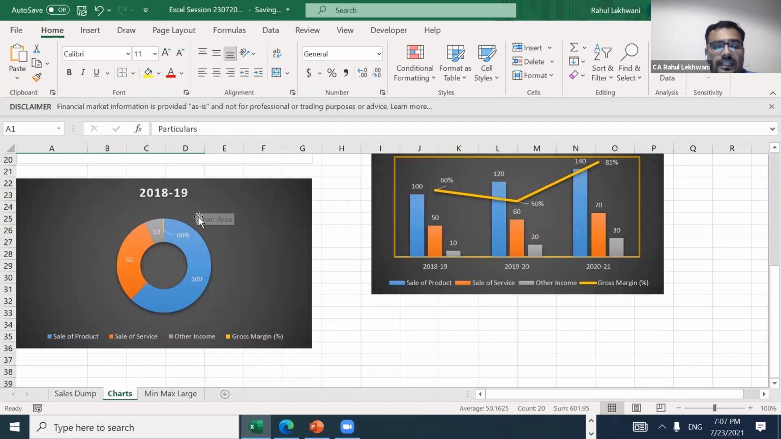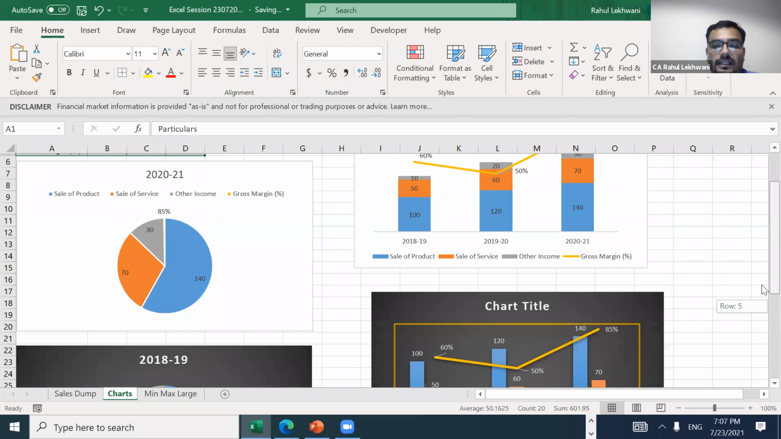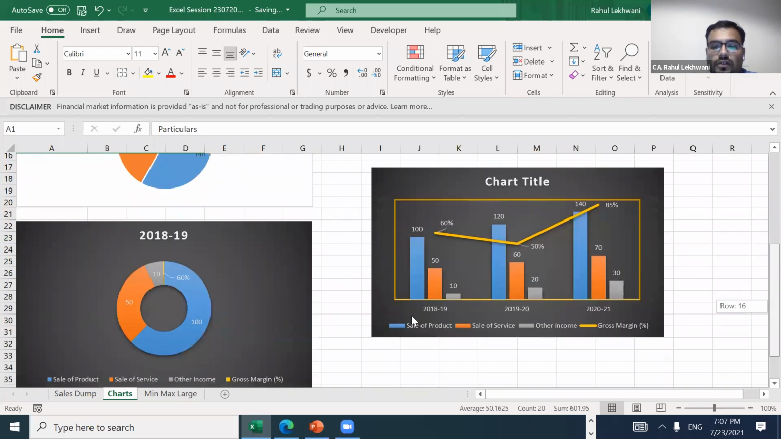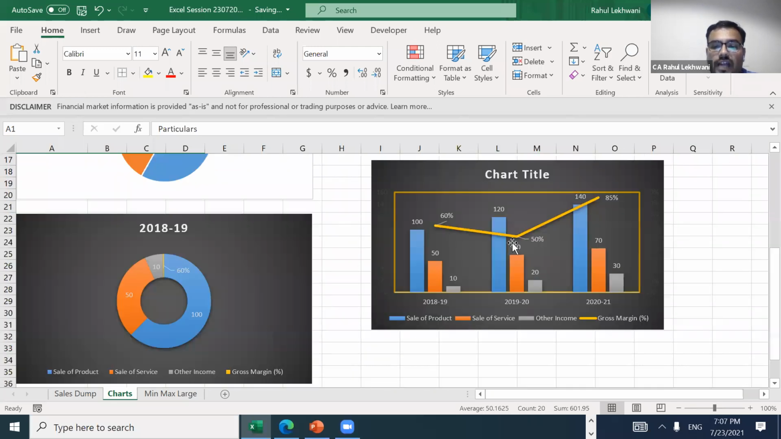No, so this is for 18-19, sorry, not percentage. This was for 2021, this is for 18-19. And see, this is for the whole 3 years. So sale of product, from where it is going where, and through chart format also we have shown it.